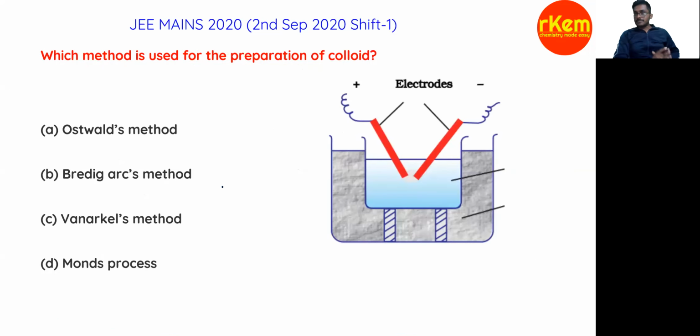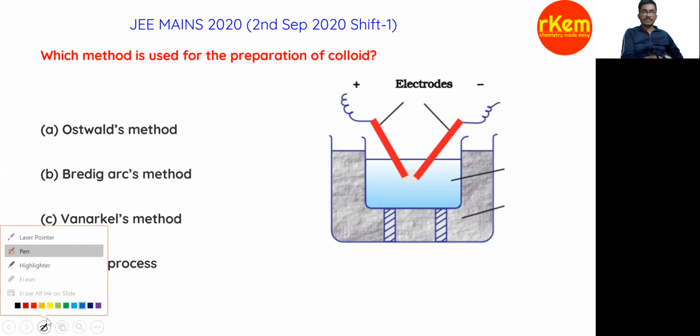So coming to the next question, from surface chemistry, which I told you has been given more weightage in this shift. Which method is used for preparation of colloids? Different methods are given: Ostwald method, Bredig arc method, Van Arkel's method, Mond process. Only one method is related to this chapter, and that is the Bredig arc method.